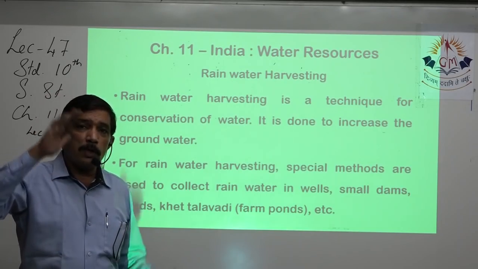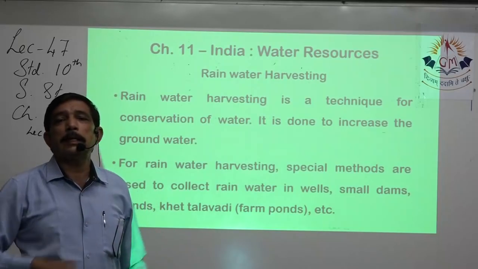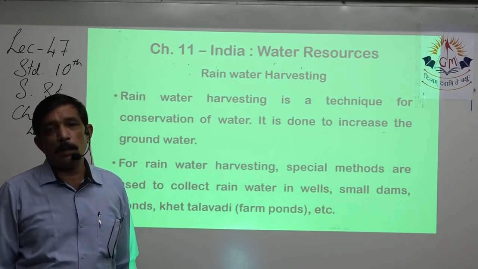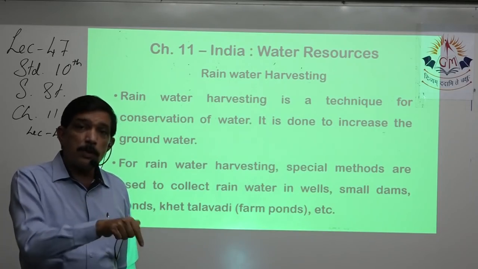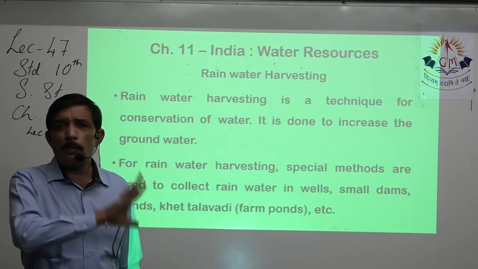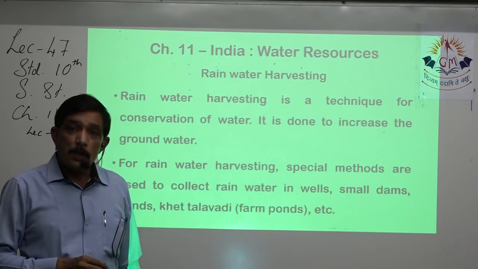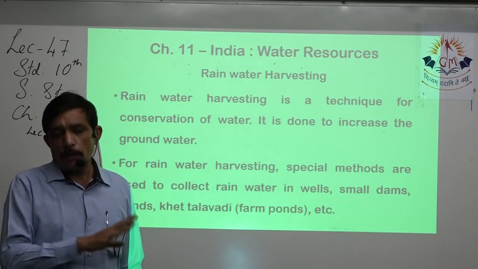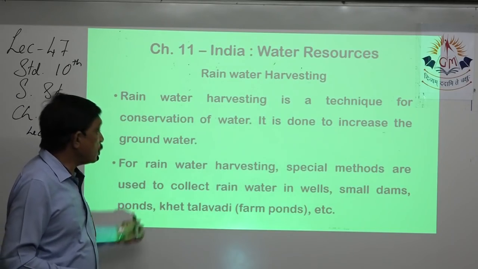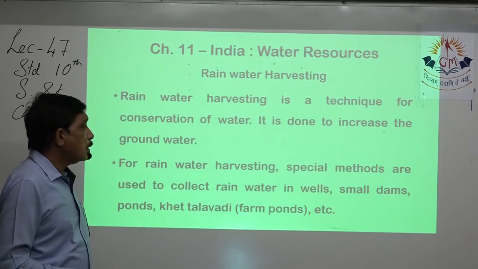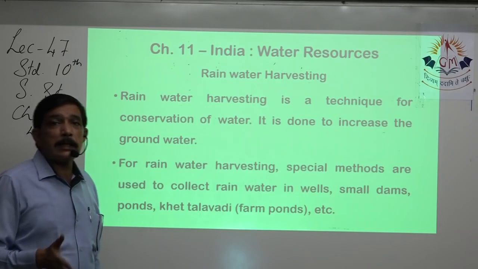Then whenever rain falls, all that rain gets collected in the tank that is made behind the house. The whole year they use that water as drinking water. They don't have to go anywhere in search of water. So this is nothing but rain harvesting. Special methods are used to collect rainwater in wells, small dams, ponds, khet talawdi.